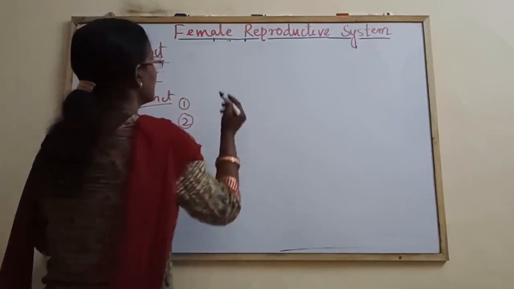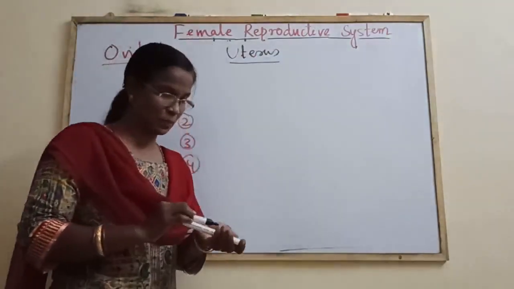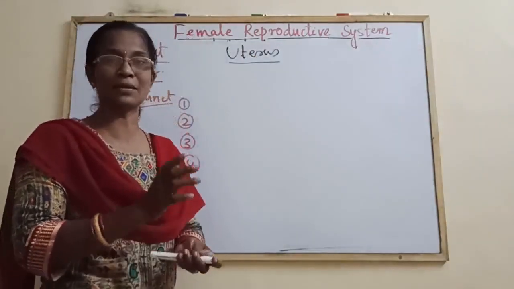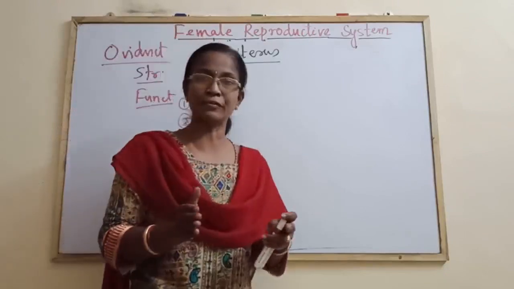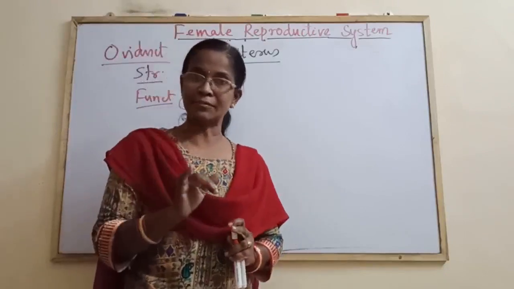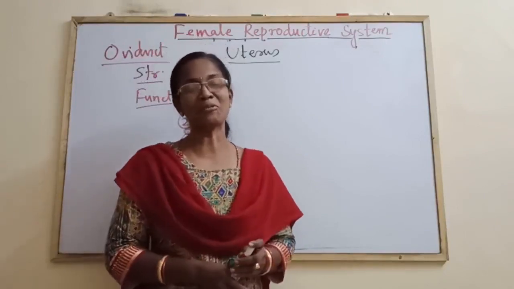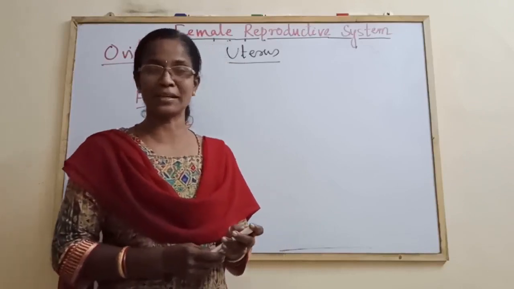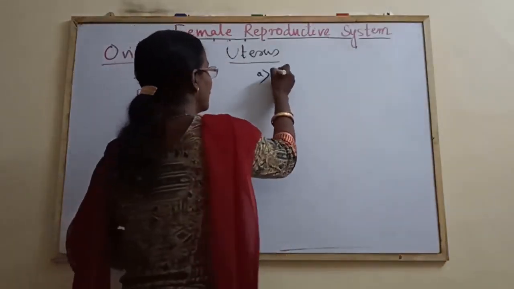Next organ, come to uterus. There is a single uterus which is pear shaped. It is attached to the body wall by mesentery. Its length is about 7.5 cm and the width is 5 cm. This is the structure and the dimensions. So next come to the parts of uterus. Uterus is divided into 3 zones from anterior to posterior. First part of the uterus is the fundus.